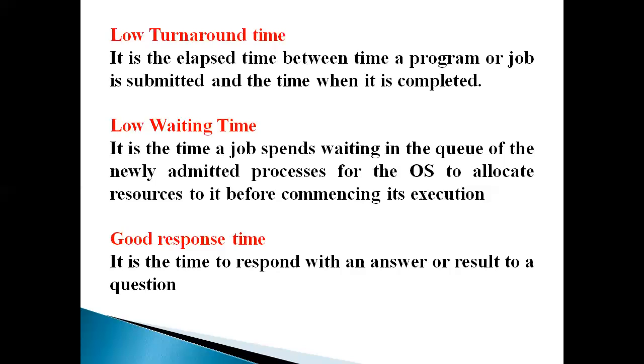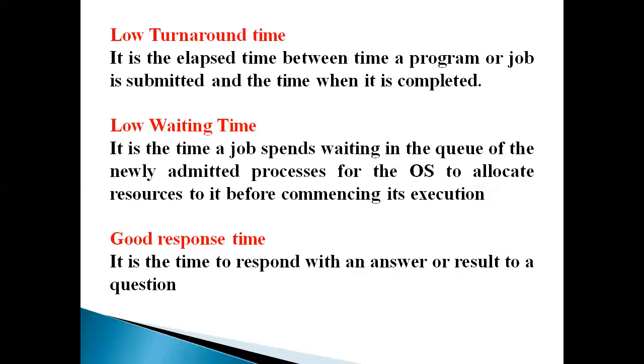The new process, the fourth process, is coming. It will not go directly to execution, so it has to wait for the CPU because the CPU is already running three processes. When any one of these three processes is completed, the CPU allows the new process to be admitted. That time is called the waiting time. So the time should be low.